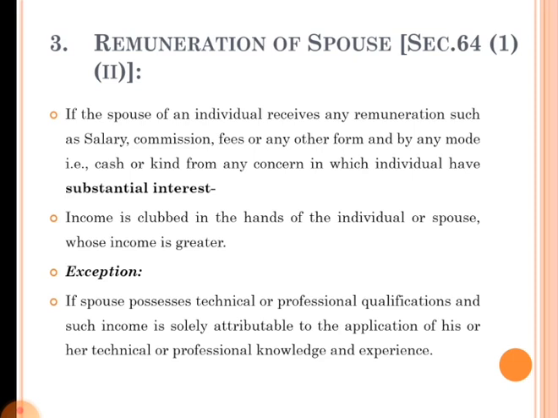Remuneration of a spouse can be transferred to the individual for the purpose of payment of tax, that is, clubbing or combining of income of the individual and his spouse. What is the exception? If the spouse possesses any technical or professional qualification and he or she is earning money out of their own qualification, that money or income can be taxable in the hands of himself or herself.